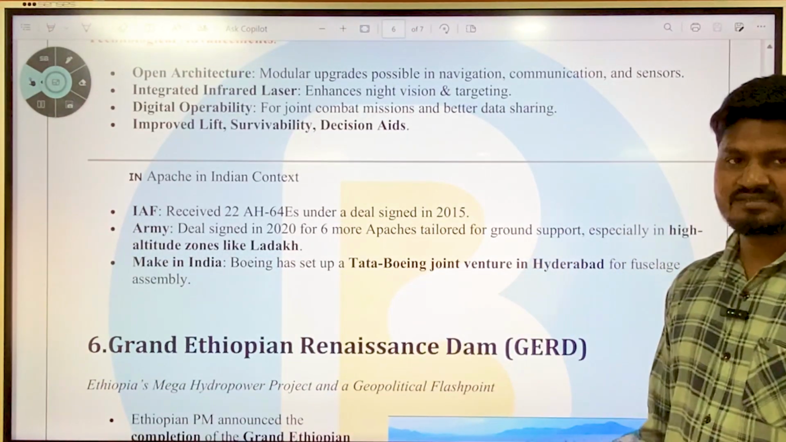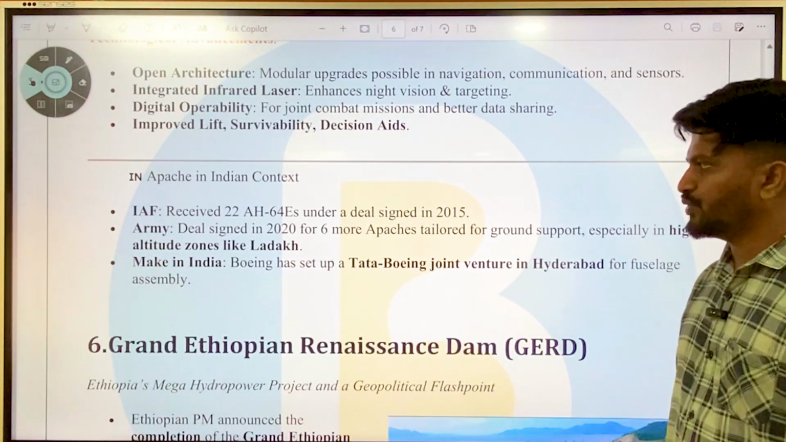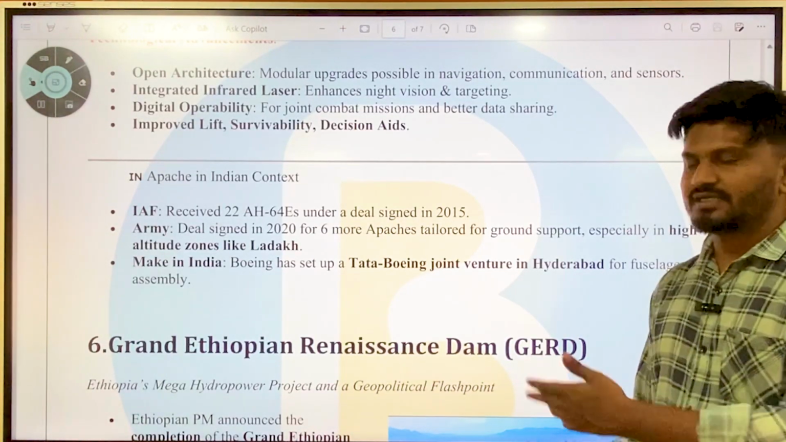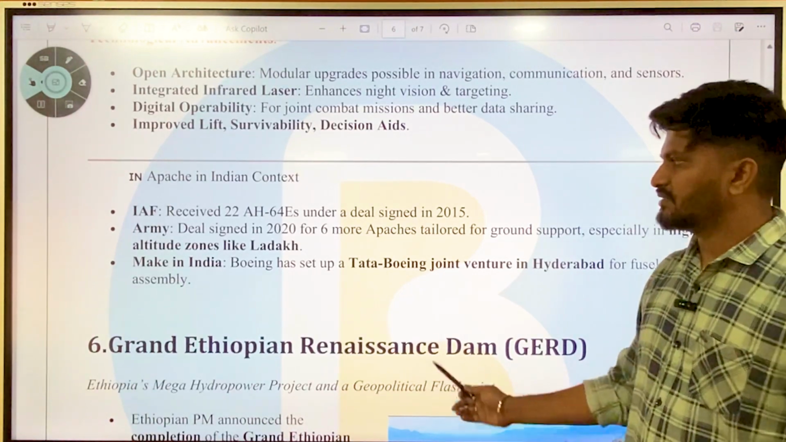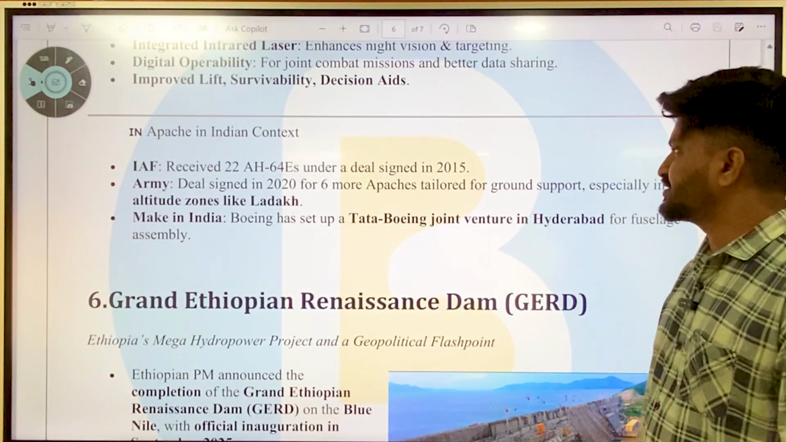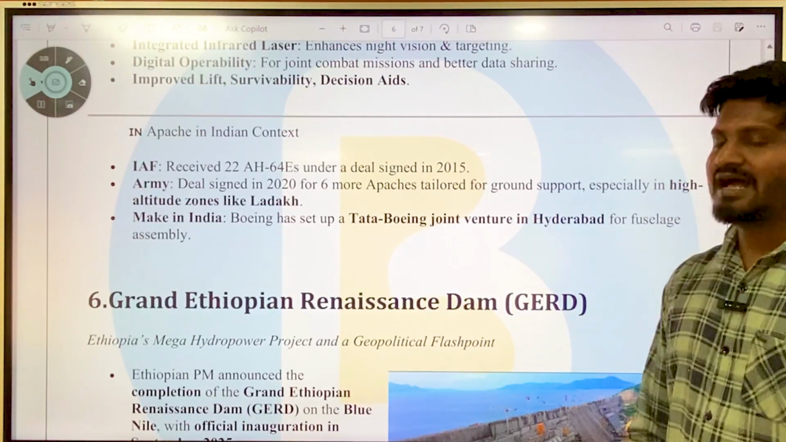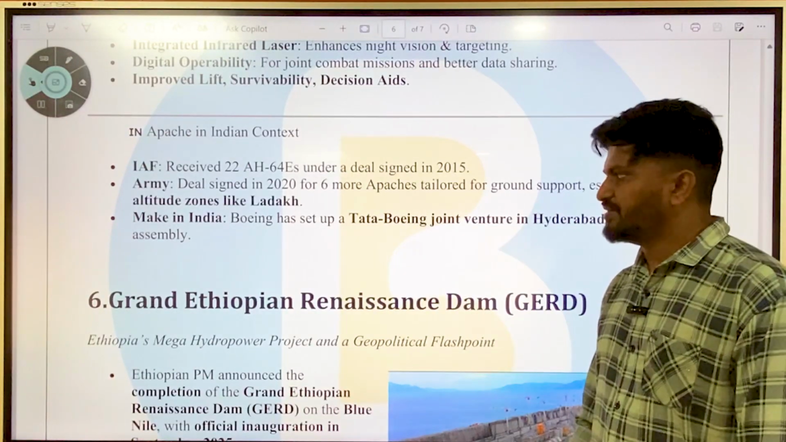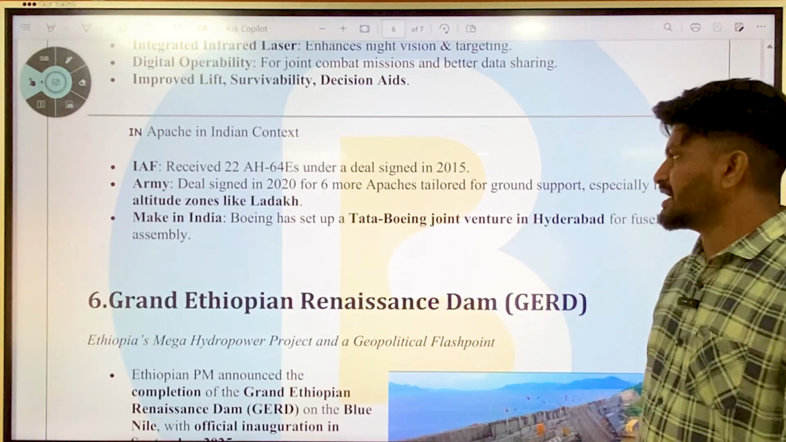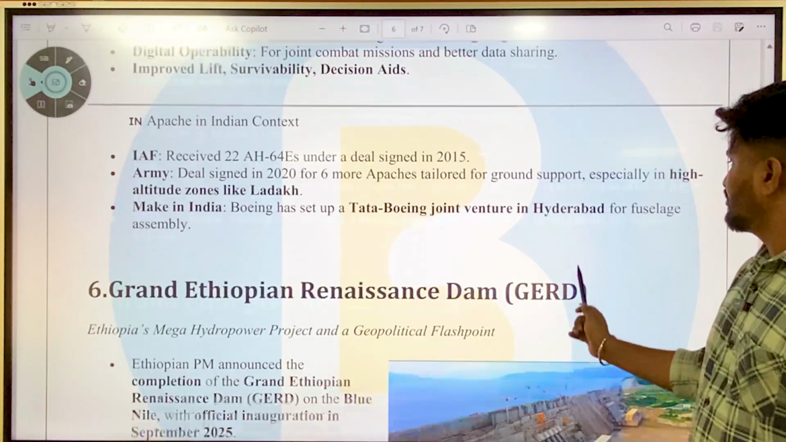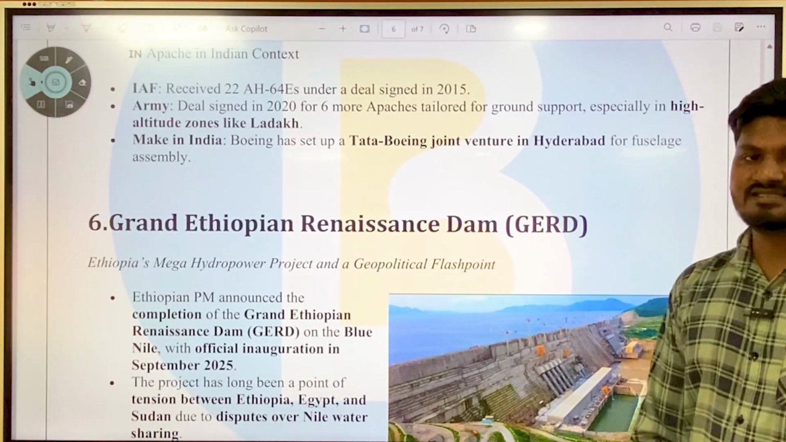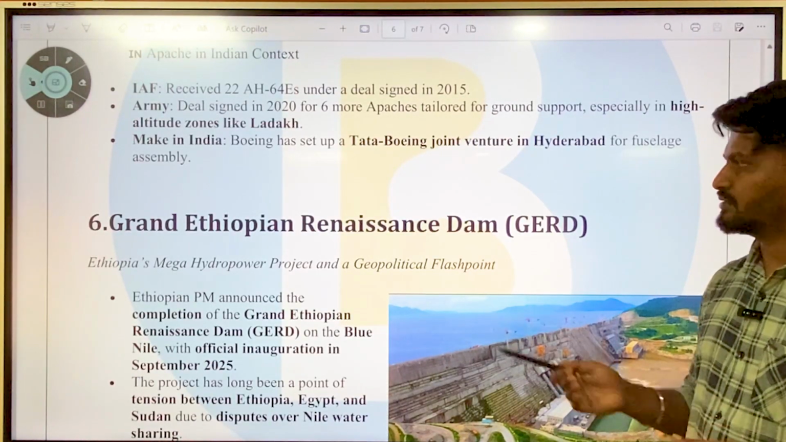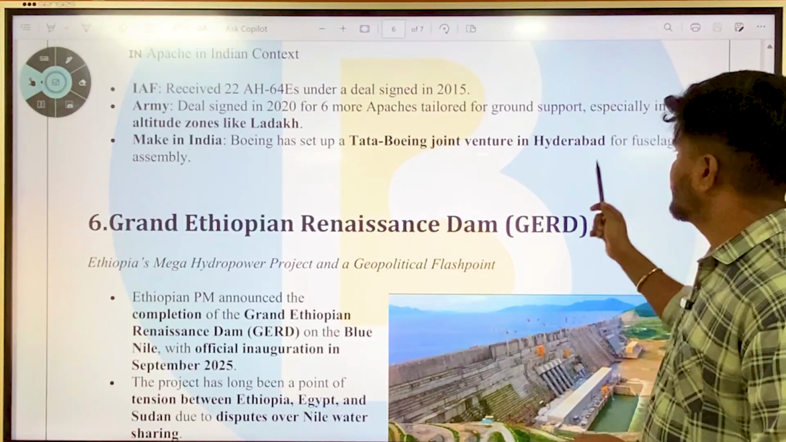So Apache in Indian context, that Indian Air Force received 22 AH-64Es under deals signed in 2015. So there are already 22 available with the Air Force. Now extra will be added to the Army wing. Then deals signed in 2024, 6 more Apaches tailored for ground support, especially in high altitude zones like Ladakh. Also, there is a component of Make in India, that is Boeing has set up a Tata Boeing joint venture in Hyderabad for fuselage assembly. Okay, not the complete assembly or not the complete manufacturing of these helicopters. Instead, it is only fuselage assembly.